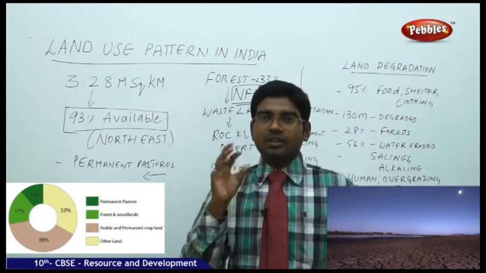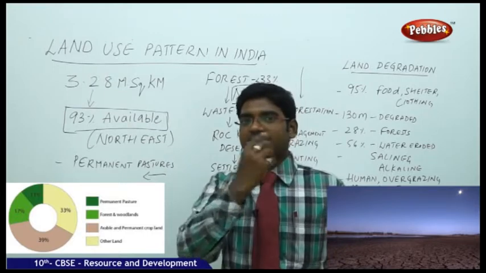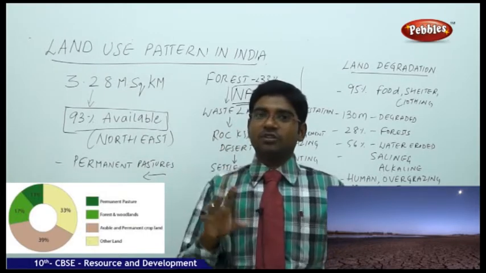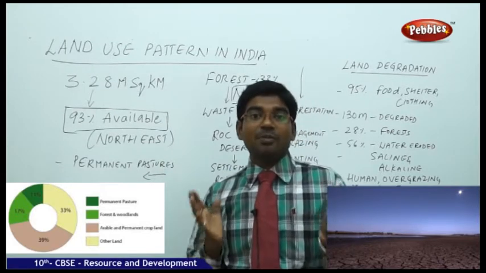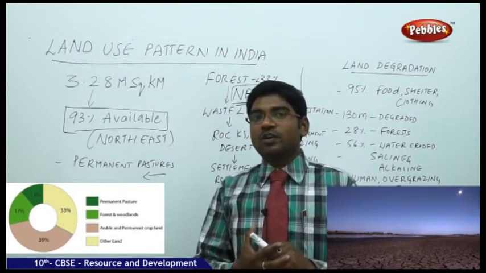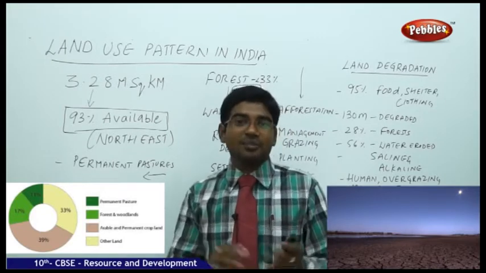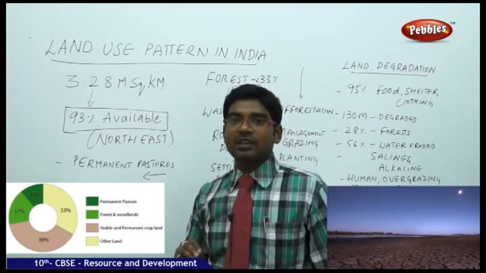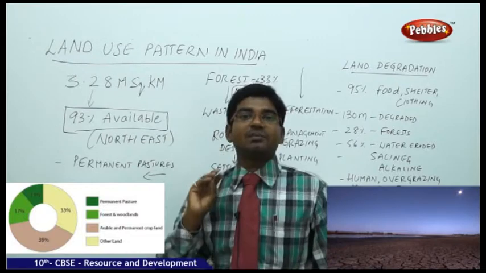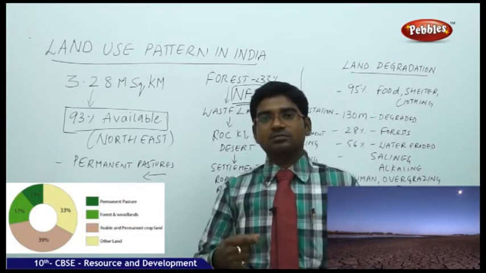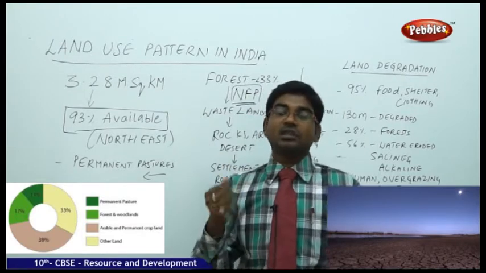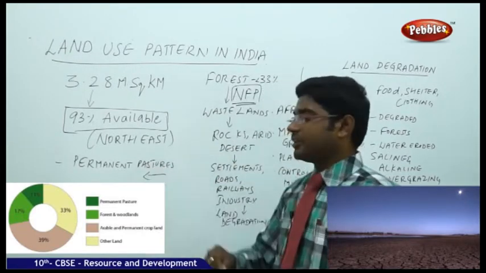Permanent pastures are the pastures which are left dry, where grass grows and is used for grazing of the animals. The animal number is also increasing, so the permanent pastures are eaten up regularly by the animals. When they are eaten up regularly, automatically permanent pastures will come down. That land will become dry land.